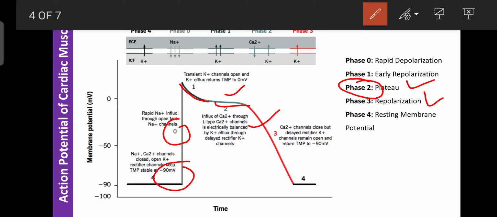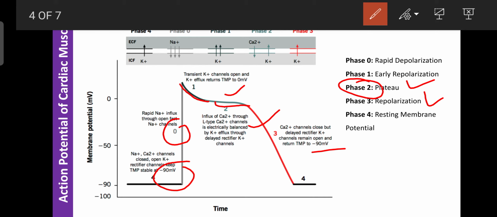Then the last one is phase 4, the resting membrane potential. Here sodium and calcium exit from the cell and potassium is accumulated inside the cell. Due to that, once again the charge becomes minus millivolts. That is known as the resting membrane potential. This is the typical view of each and every action potential of the cardiac muscle.